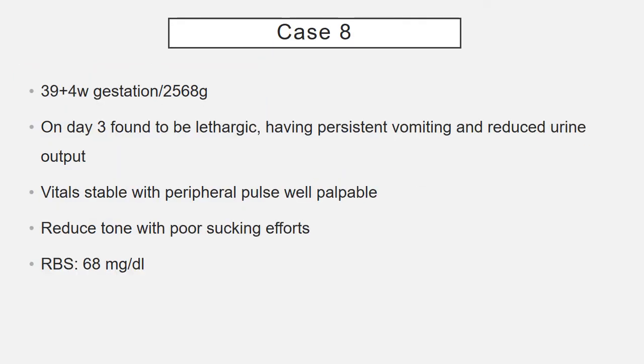In our next case, baby born at 39 weeks 4 days period of gestation with birth weight of 2568 grams. On day 3, baby was found to be lethargic, having persistent vomiting and reduced urine output. However, the vitals were stable with peripheral pulses being well palpable. The baby had reduced tone with poor sucking efforts. The random blood sugar done at that point of time was found to be 68 mg per deciliter.